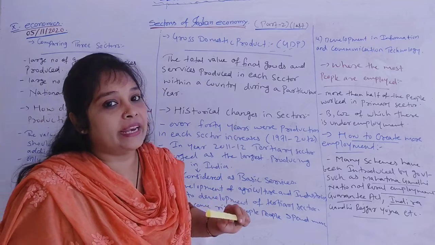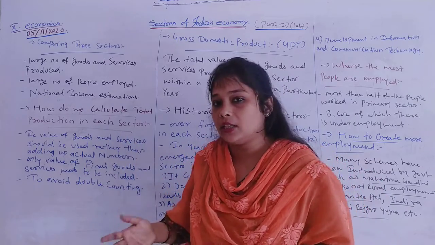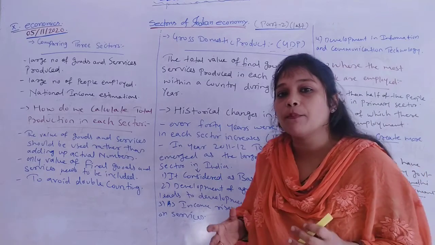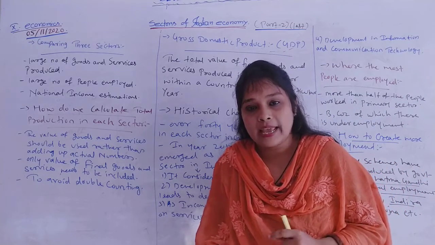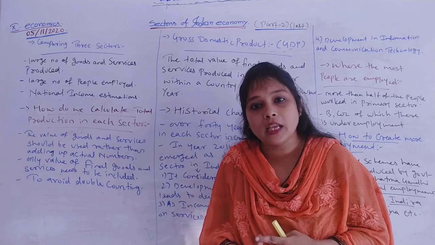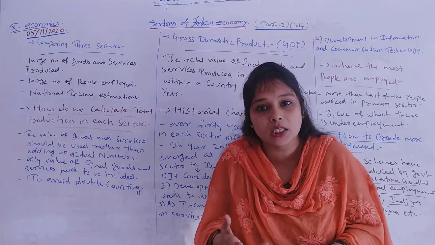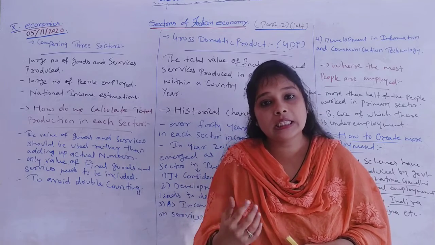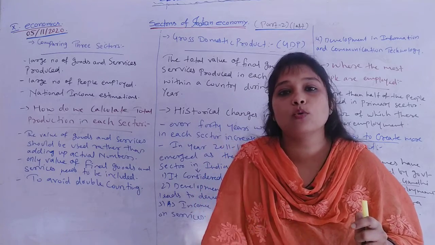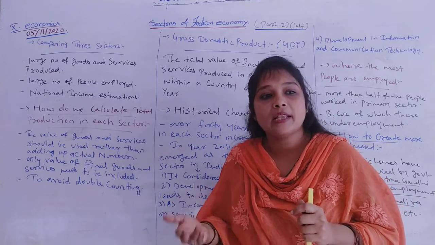Okay, now what is the reason behind that? What is the reason that we are saying that the tertiary sector has grown more than the primary and secondary sector? The first reason is that it is considered as basic services. The tertiary sector provides us certain basic services like hospitals, education, banking facility, transportation, hospitality. All these things come under the tertiary sector. Many professionals, teachers, doctors, lawyers, also come under the tertiary sector and they are considered as basic services, and we are using basic services more than goods produced in the agricultural and secondary sector. That is why the tertiary sector is growing faster than the primary and secondary sector.